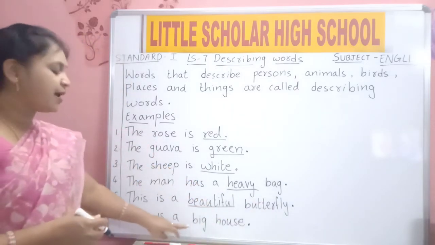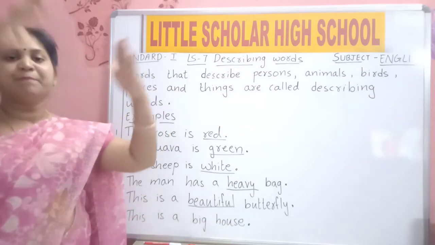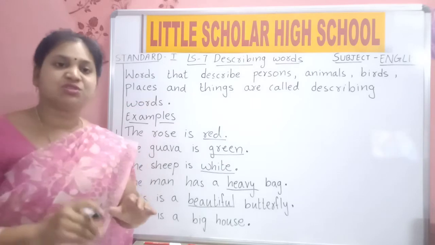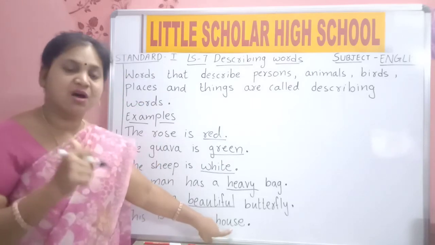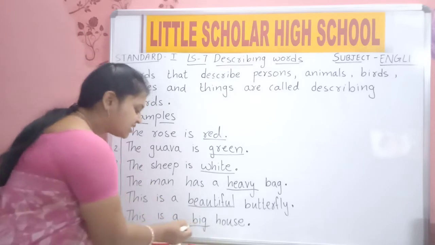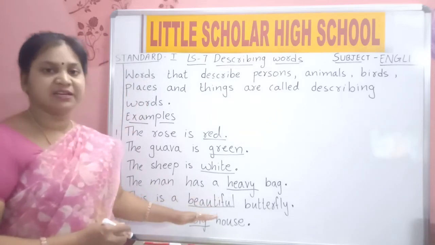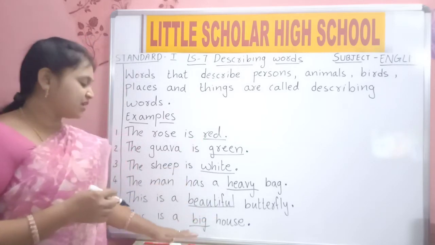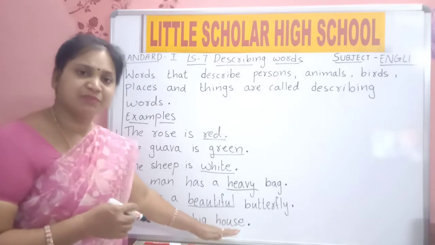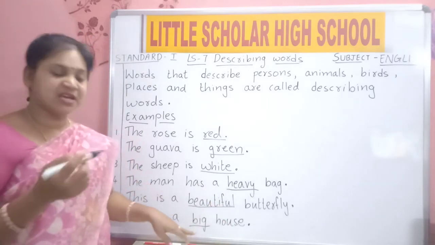This is a big house. It is a house, but how is the house? Big. We are saying something about the house. Big is the describing word. Big, small, beautiful, ugly, all these are describing words. Now we are saying something about the house. How is the house? Big. So big is the describing word.